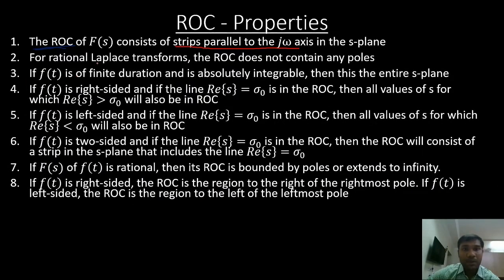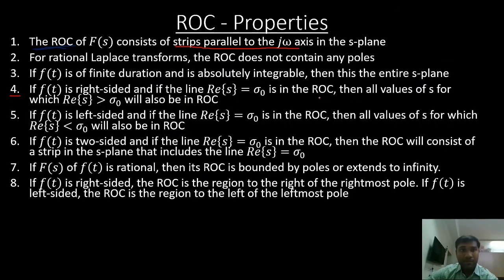Then the fourth property here: if f of t is right-sided, my original signal I considered for this example was e power minus at into u of t, that means it is right-sided, a causal signal.